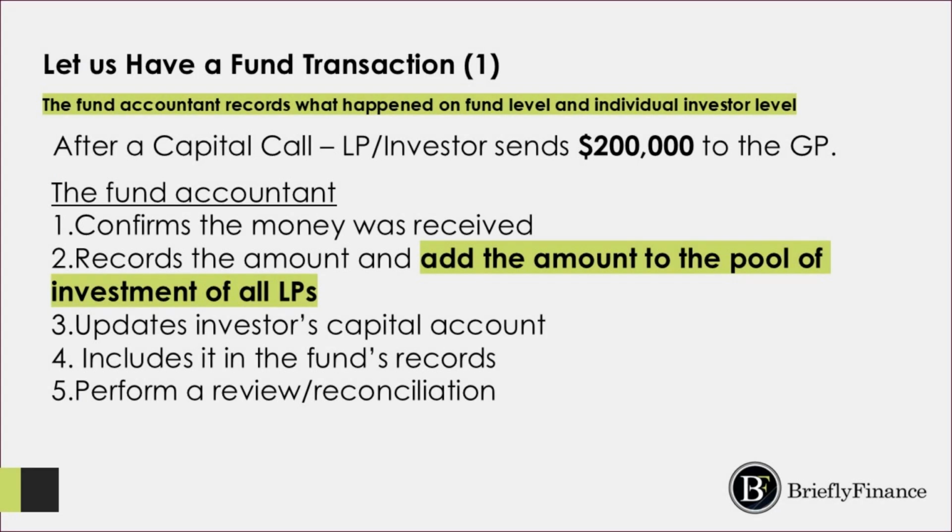Let's look at a practical transaction. After a capital call, an investor sends $200,000 to the fund. The fund accountant first confirms that the money was actually received. They then record the amount in the fund's accounting records. That money becomes part of the total capital available to the fund for investment. The accountant also updates the individual investor's capital account to show that this investor contributed $200,000. Finally, the transaction is reviewed and reconciled to supporting information, such as the bank records and capital call documents. Notice that one transaction affects two levels. It affects the total fund records, and it also affects the individual investor's records.